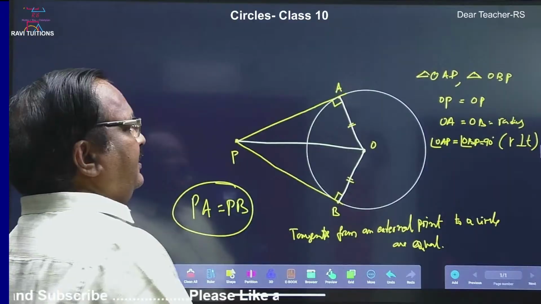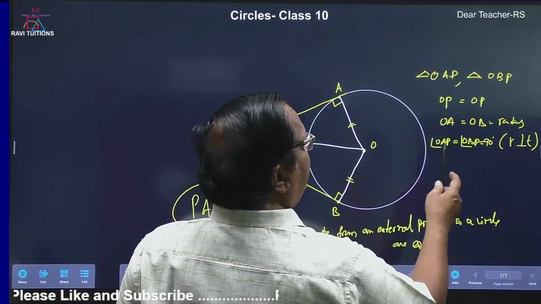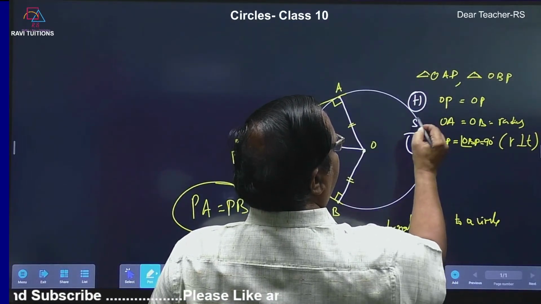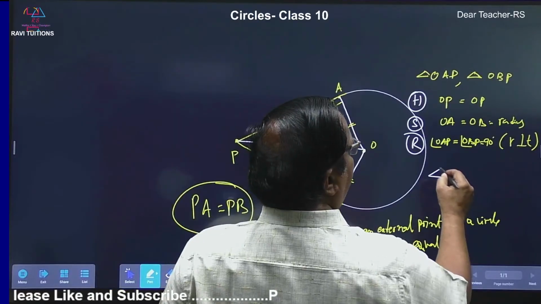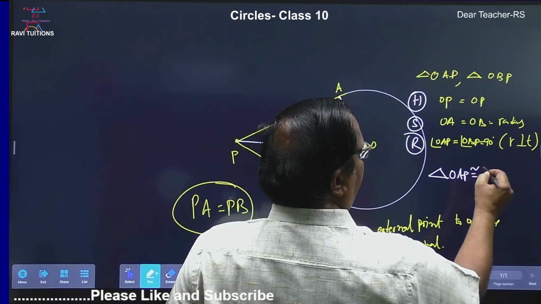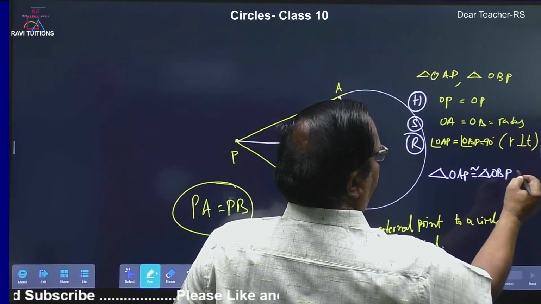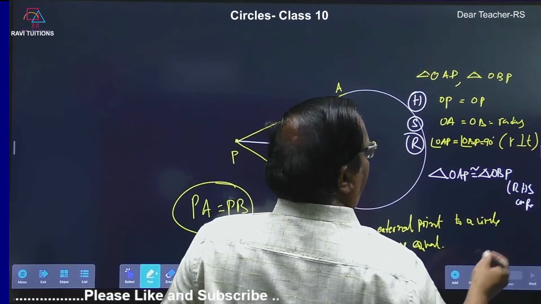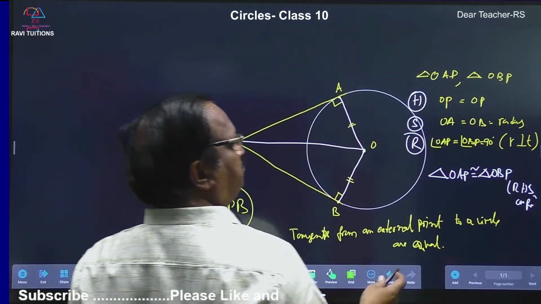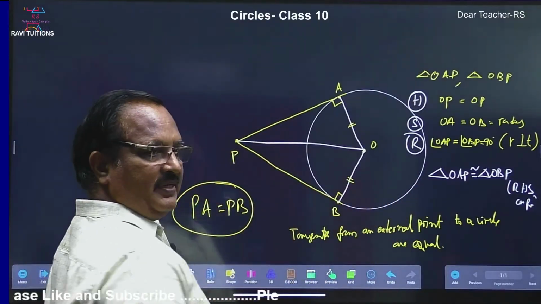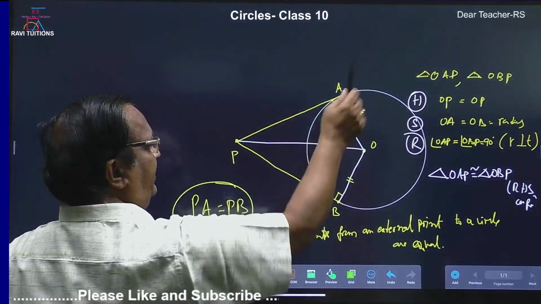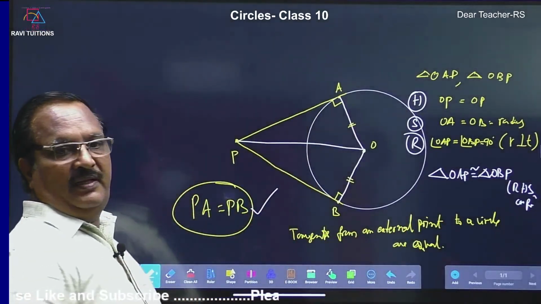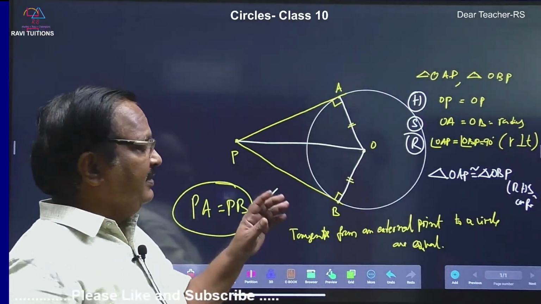Shreya. Anyhow, now this is the right angle, this is the hypotenuse, and this is one side. So by RHS, triangle OAP is congruent to triangle OBP by RHS congruency. Therefore, the remaining corresponding parts are equal. What are the corresponding parts? PA, PB. So therefore, PA is equal to PB. A very important theorem and an easy theorem.